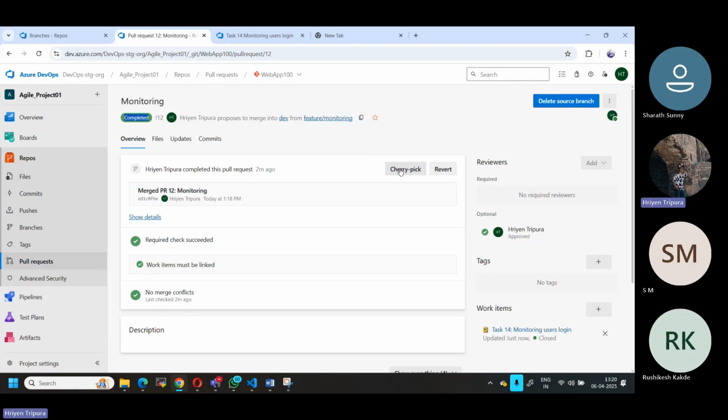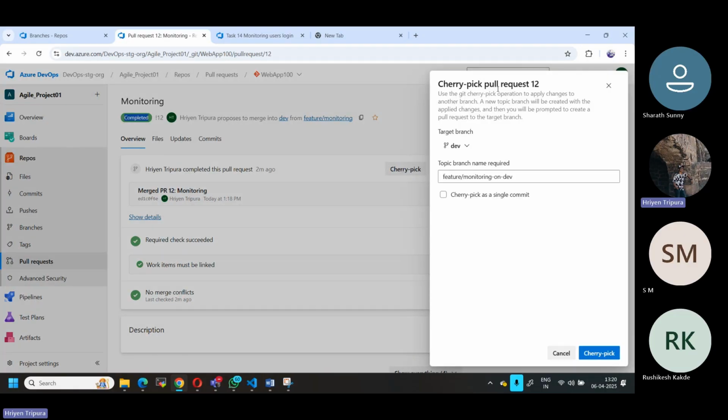If I use a cherry pick, it is asking for the cherry pick pull request number, this one, pull request number 12, and to use this git cherry pick operation to apply changes to another branch. A new topic branch will be created with these applied changes, and then you will be prompted to create a pull request on the target branch. Why I need to use this one is because if you want the same changes to be applied to a respective branch, you can do it. You can give it any name, whatever topic. This is just the topic name required, right? So you can give any name you want.